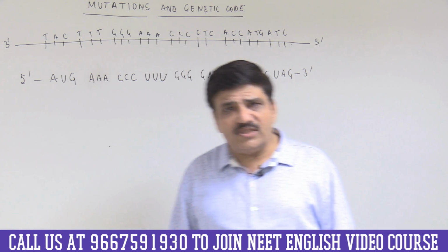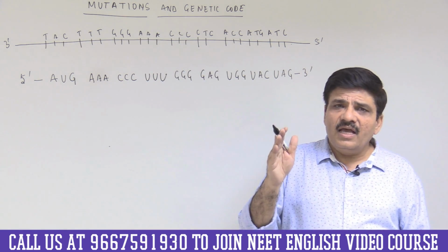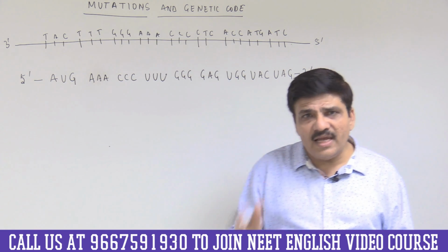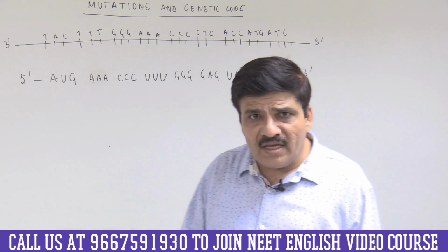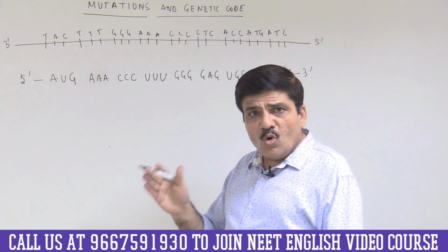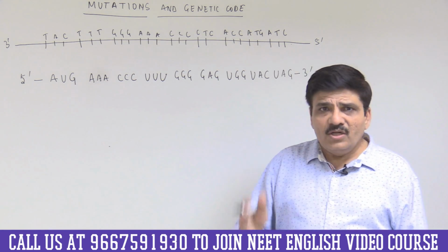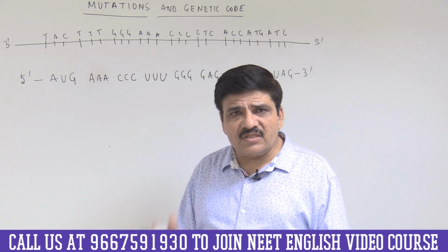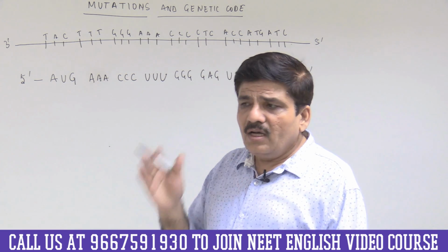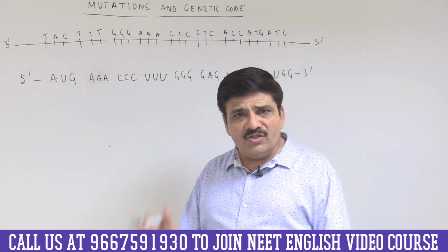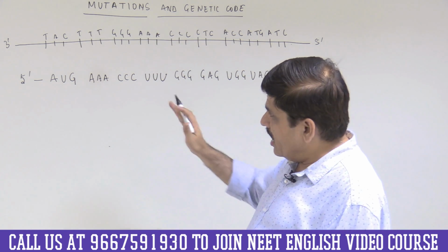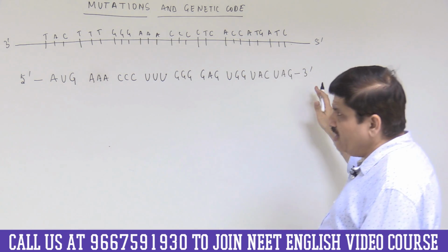There are no punctuation marks, and it is comma-less. This is absolutely clear, and there is no overlapping between the letters of the genetic code. All these properties I have discussed in detail in the video on genetic code itself. So we should be able to do it now very comfortably.